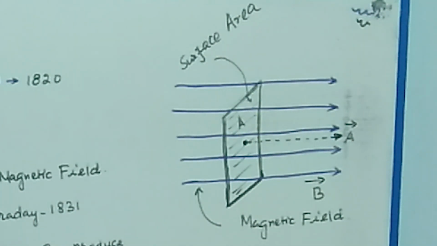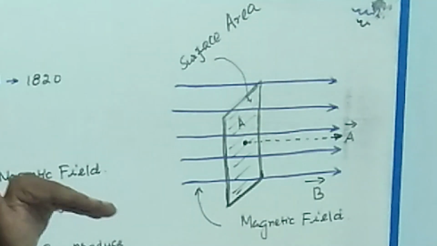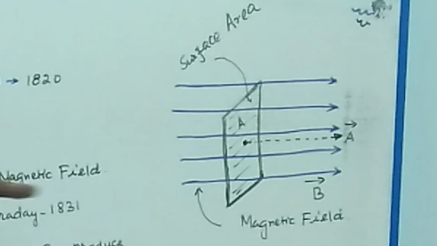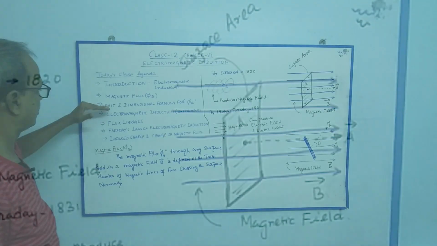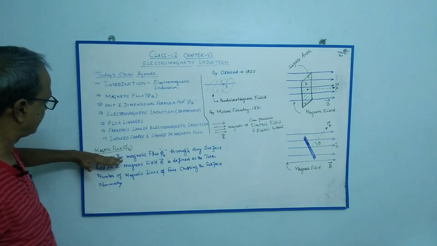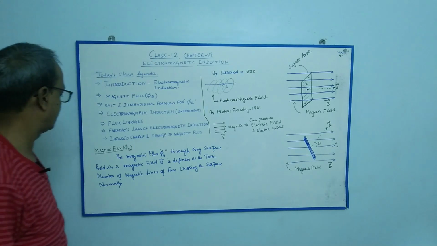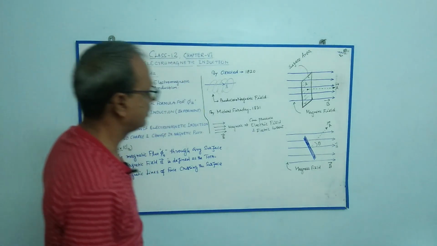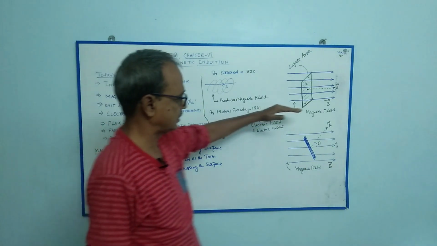Normally means perpendicular, it makes 90 degrees when it crosses the surface area. This is the definition for magnetic flux phi B. So this is the first case.